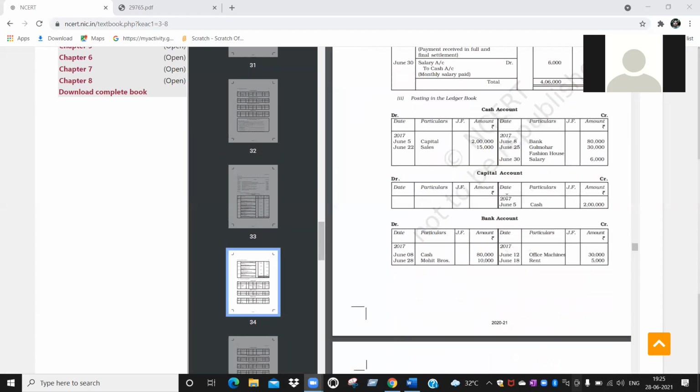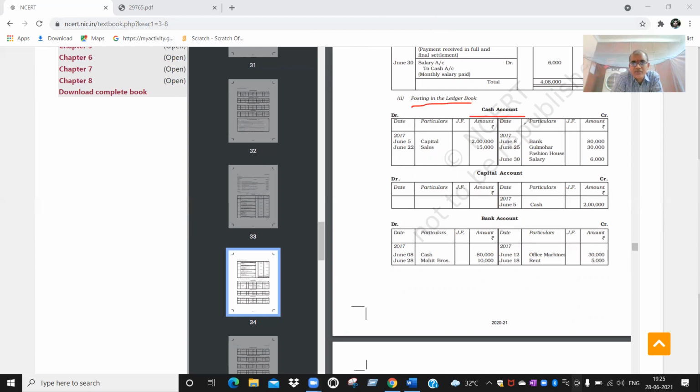Understood. Now, first, I am giving you 15 minutes. You simply open all accounts. You do not write anything yet. I will do it, and you open accounts with some space. Open the accounts that are there in the problem, in the journal entries you did yesterday in the previous class. Just like this, put a heading, posting in the ledger book.